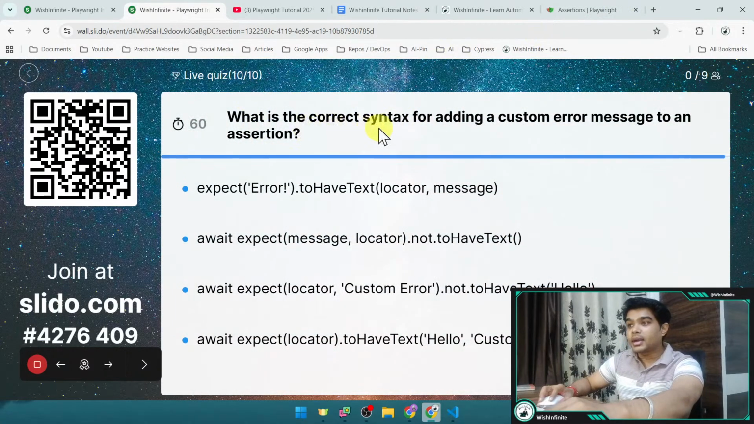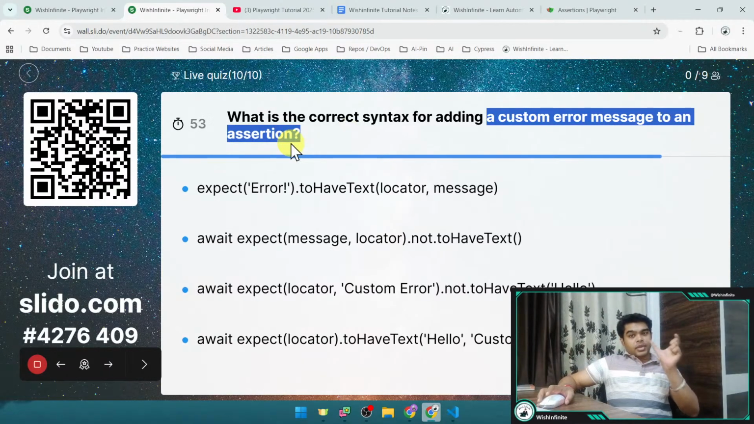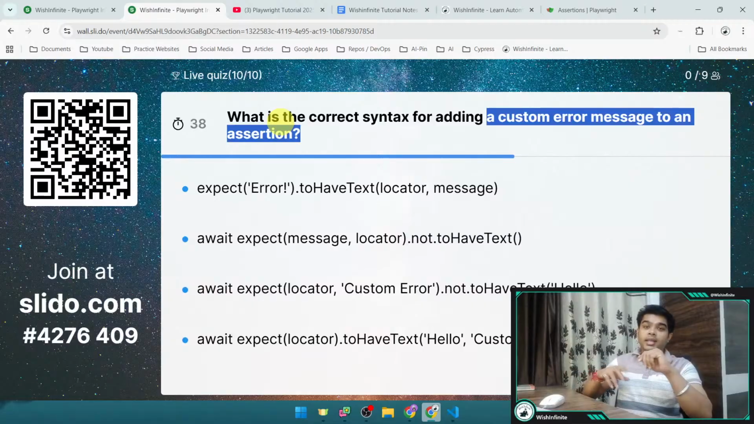What is the correct syntax for adding the custom error message to an assertion? So if we add an assertion, automatically it will give some error message, right, if it is getting failed. But let's say we want to give a custom message for that particular assertion. It can be specific to your website, or as per your requirement you want to give a more specific message rather than using the Playwright given message. So in that case you can use any of these examples. You can give the correct answer, right? Then I will tell you which one is correct.